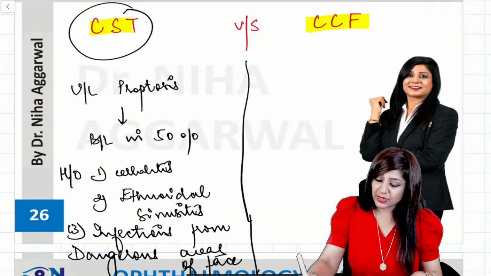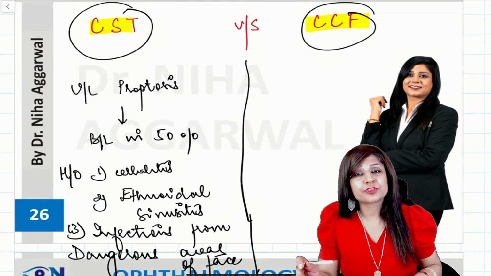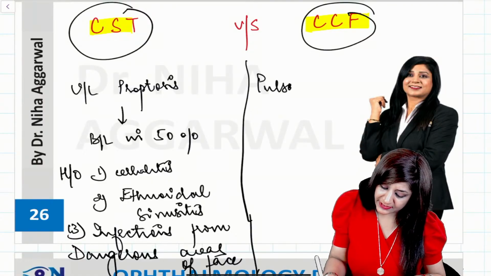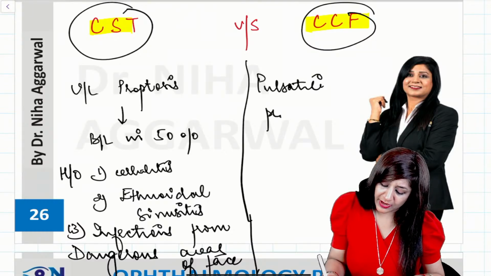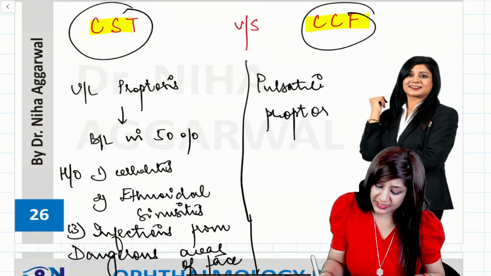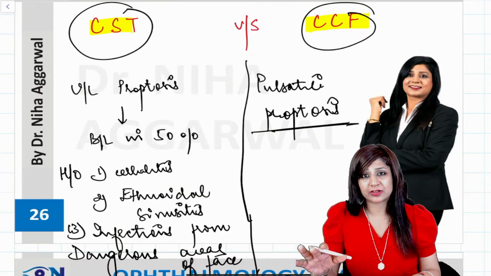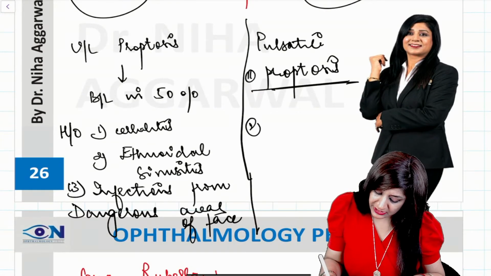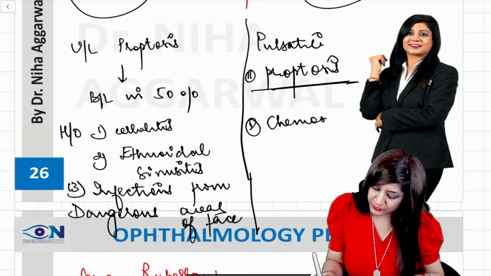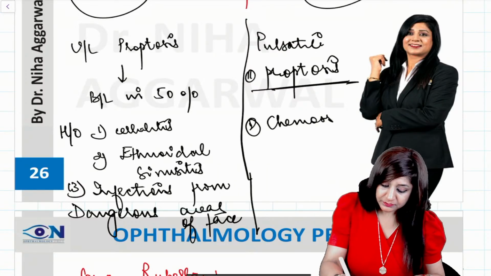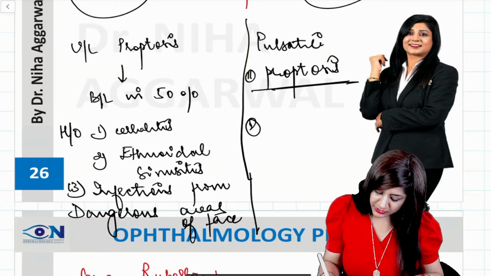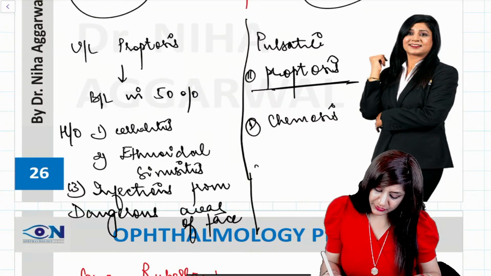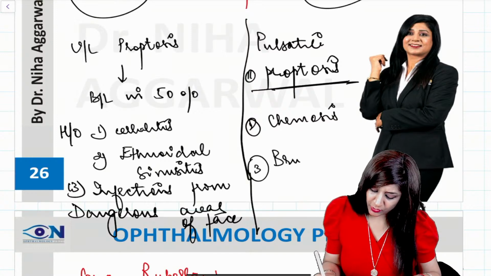While if I am talking about carotid cavernous fistula, here you have to remember that we will have pulsatile proptosis. Anything showing pulsatile proptosis, you have to think about carotid cavernous fistula. Besides that, I also have chemosis, which is edema of the conjunctiva, and a bruit where I can have noise in the head.